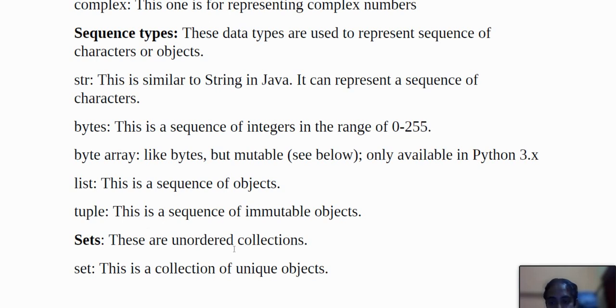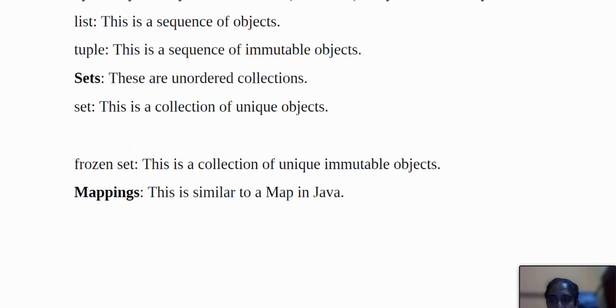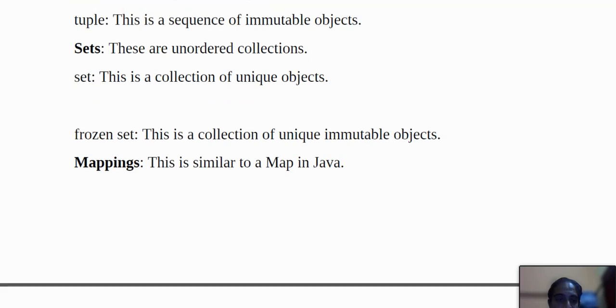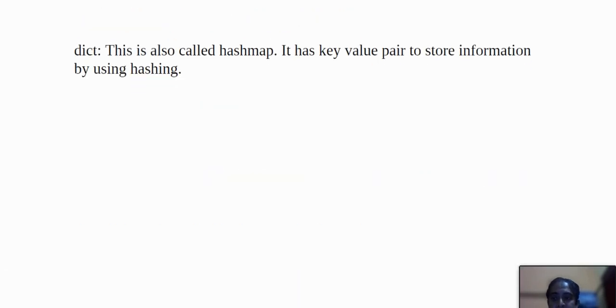And set types are unordered collections. set is a collection of unique objects. frozenset is a collection of unique immutable objects. And mapping is similar to map in Java. dict is also called a hash map. As I told earlier, it has key-value pairs to store information by using hashing.